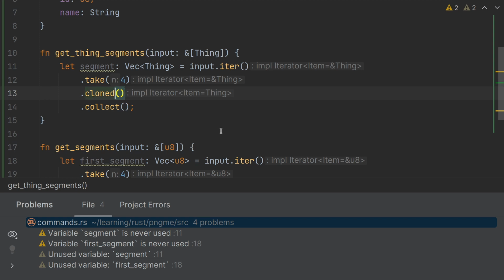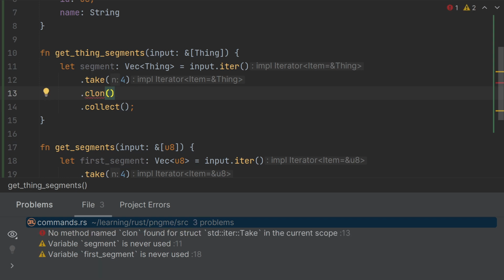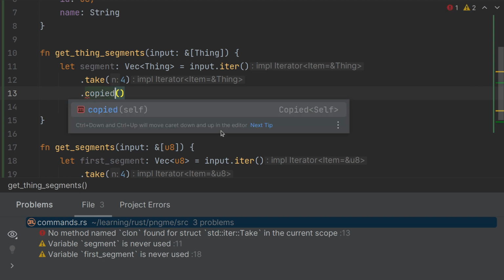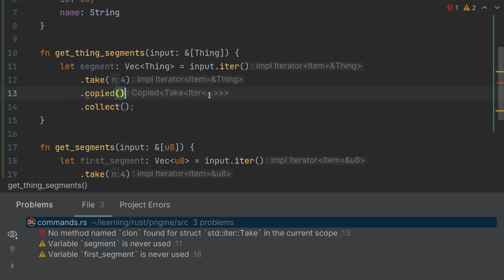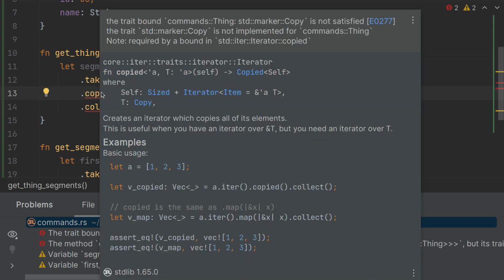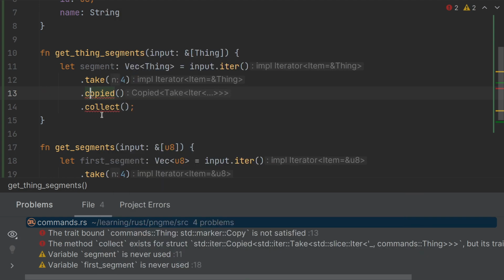Of course, the same kind of rules apply as in other places. Copy implements Clone, but Clone doesn't implement Copy. So if I try to use the copied adapter here, it will fail, because the trait bounds are not satisfied, Copy is not implemented.